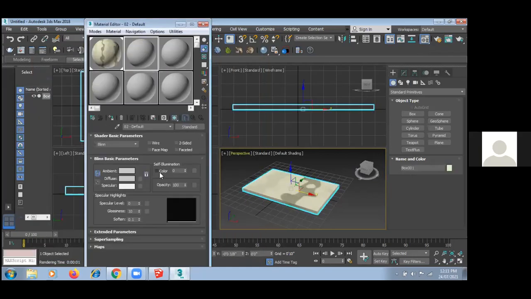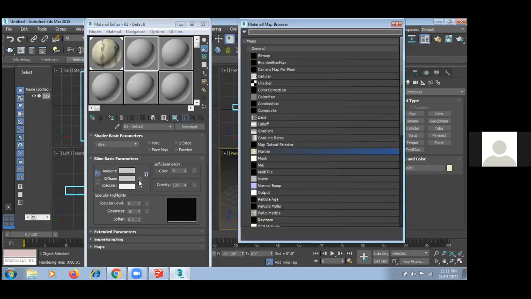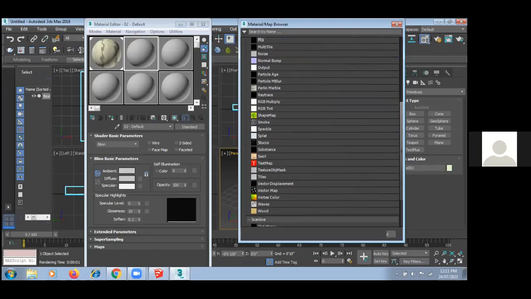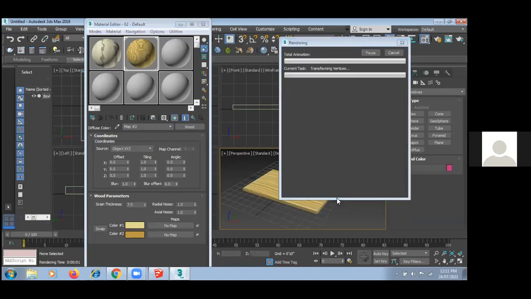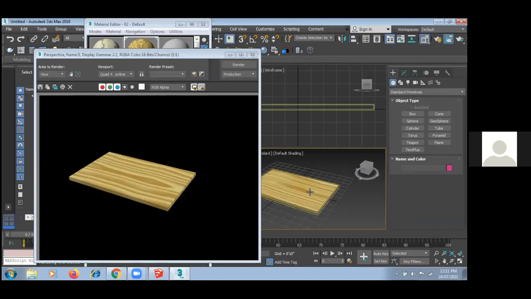Yes, sir. Again, I am showing you here, I have ready-made objects, like I have wood also. So again, just click on this, assign material to selection, and you can see this, show shaded. Again, Shift Q is for render output. So you can see the actual design of the wood.